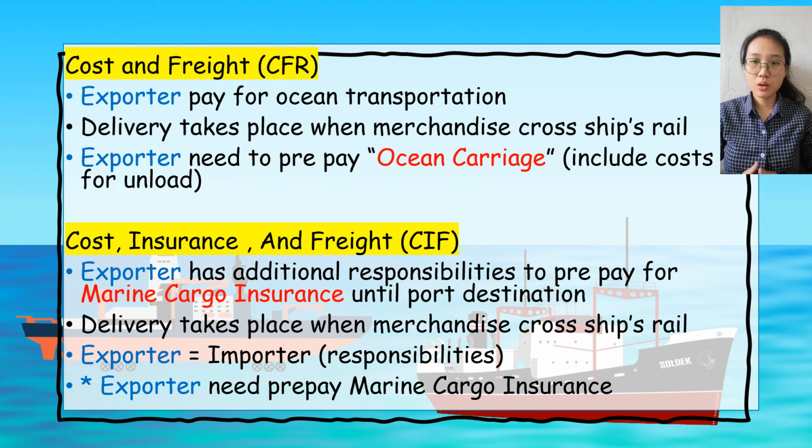The third Incoterm is Cost and Freight, where the exporter needs to pay for the ocean transportation. Delivery takes place when the merchandise crosses the ship rail, similar to FOB, and the exporter also needs to pay for the ocean carriage, which includes the cost of unloading. And the fourth is Cost, Insurance and Freight, where the exporter has additional responsibility to prepare marine cargo insurance until the goods reach the port of destination. Delivery takes place when the merchandise crosses the ship rail, similar to CFR and also FOB. The exporter also needs to pay for the marine cargo insurance. This is the one unique thing over here.